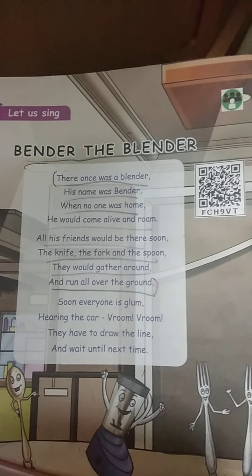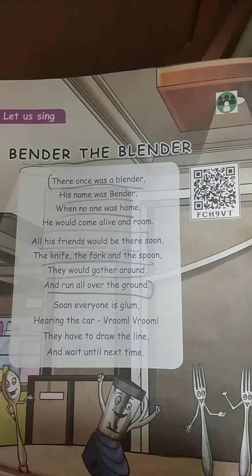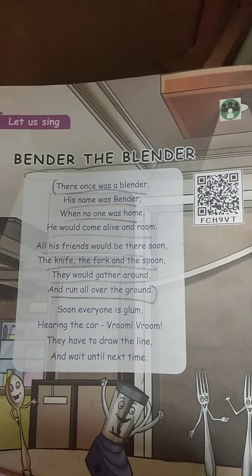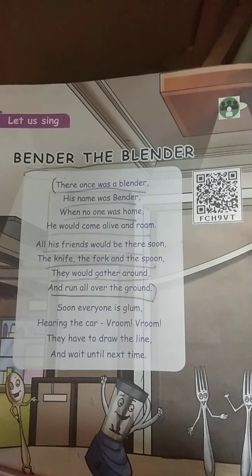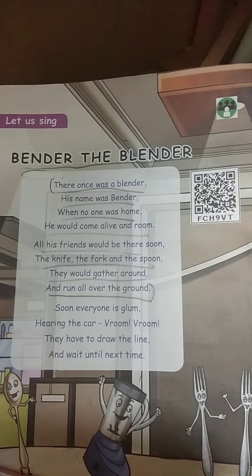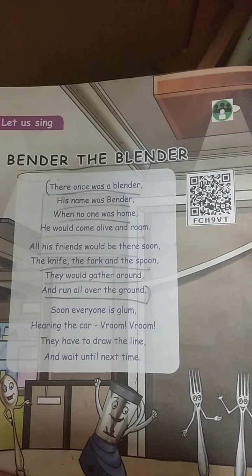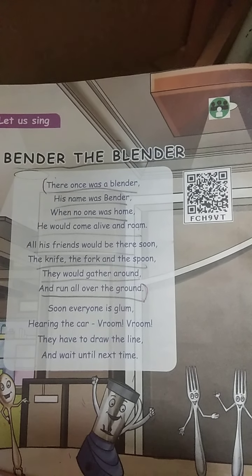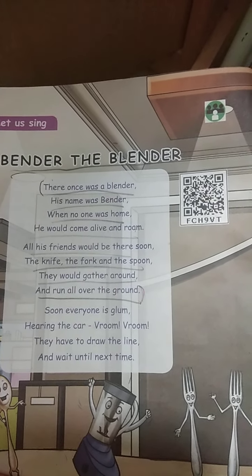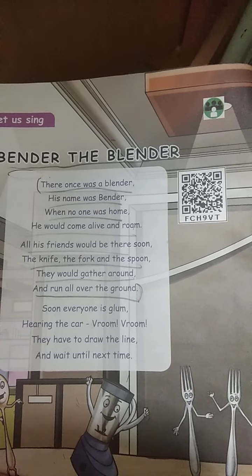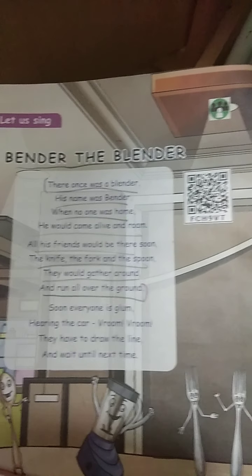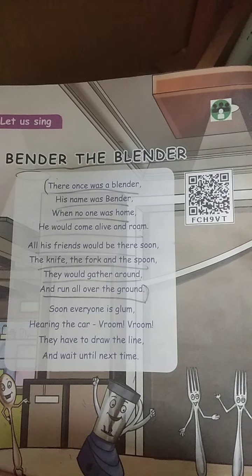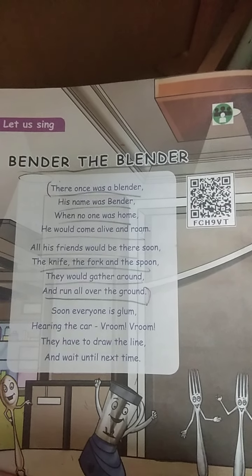Soon everyone is glum, hearing the car, vroom vroom. What is the sound of the car? Vroom vroom. They have to draw the line and wait until next time. Whenever the people go, then they will play. Until that time they are waiting. The blender and his friends wait for the next time.